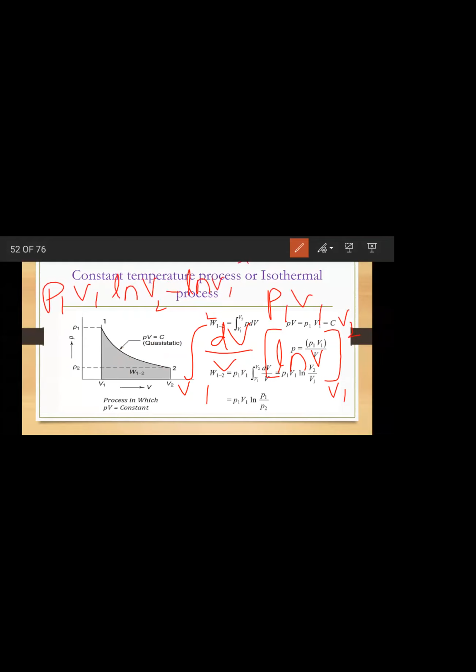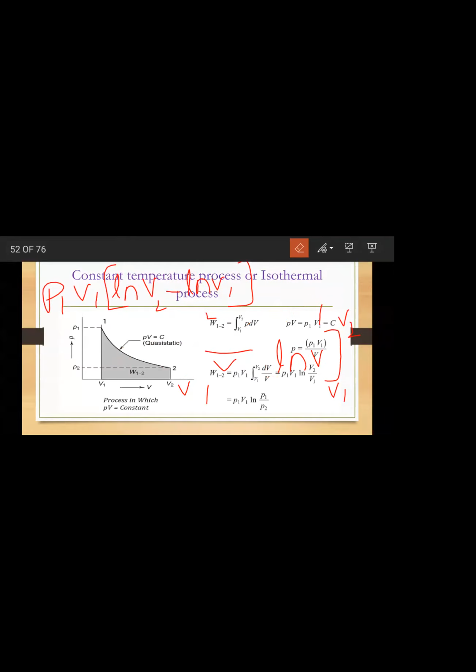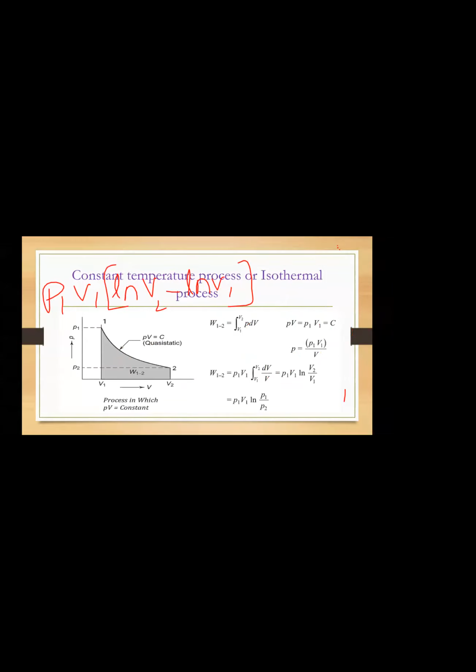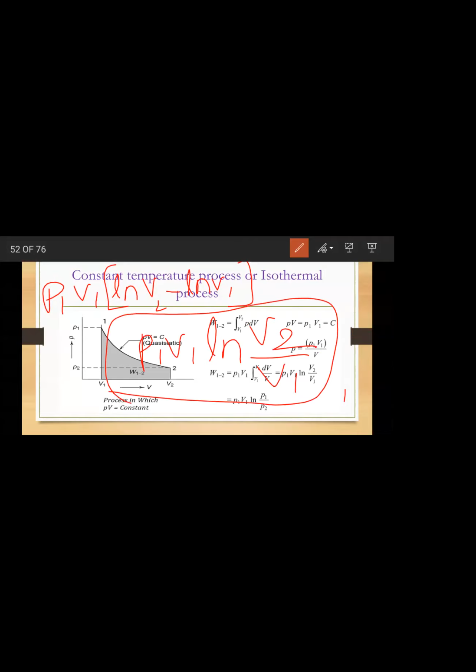So what is log A minus log B? Log A by B. So finally what we got? P1 V1 into ln V2 by V1, correct? So this is the final equation for work done in an isothermal process.